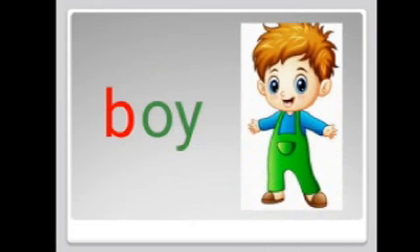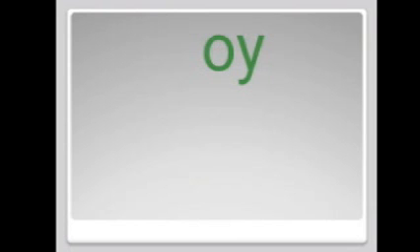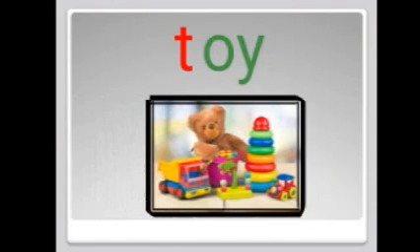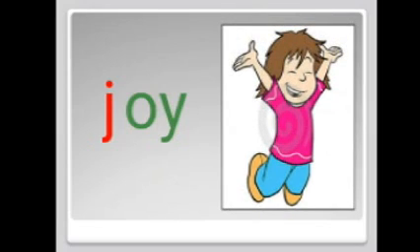First we are going to add the letter B. B, oi, boy. The next letter we are going to add is T. The sound for the letter T is T. T, oi, toy. The next letter we are going to add is J. The sound for the letter J is J. J, oi, joy. Joy means the feeling of happiness.